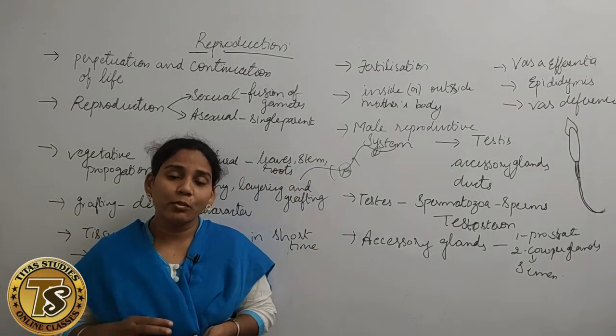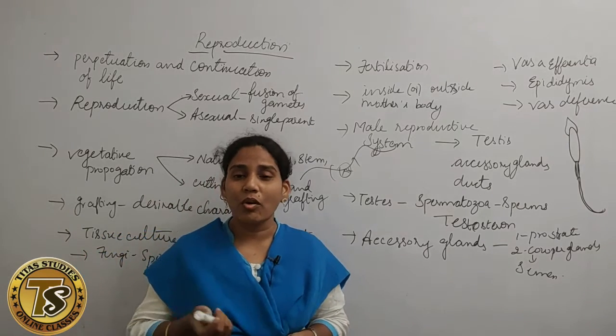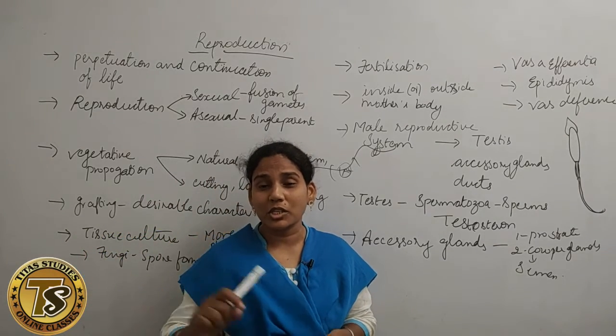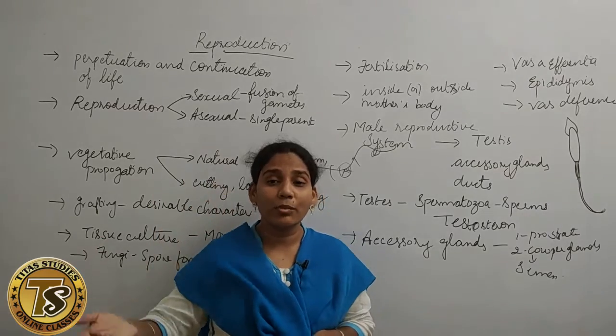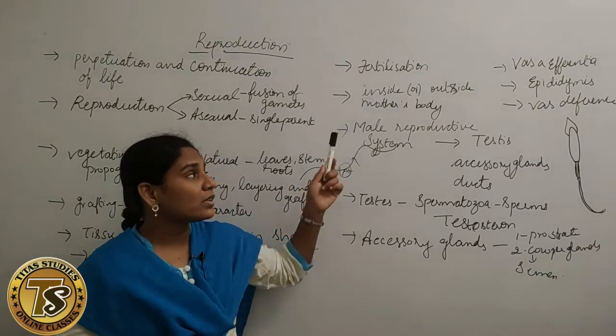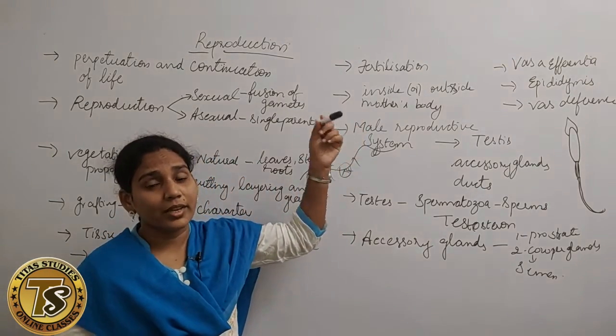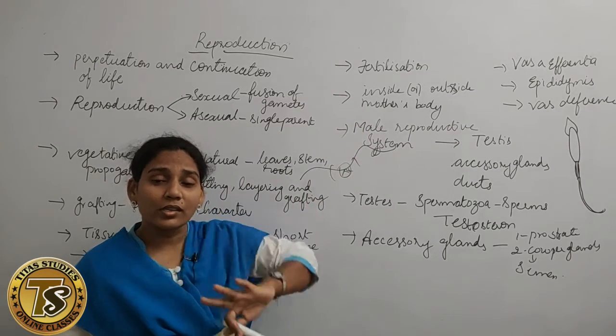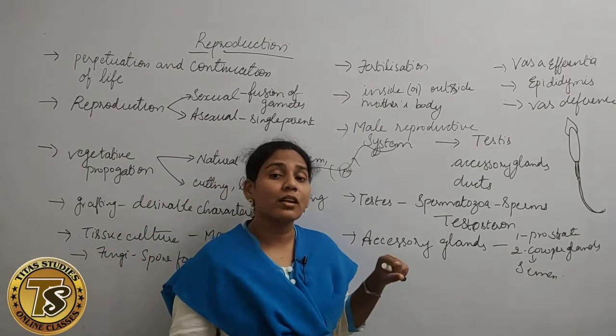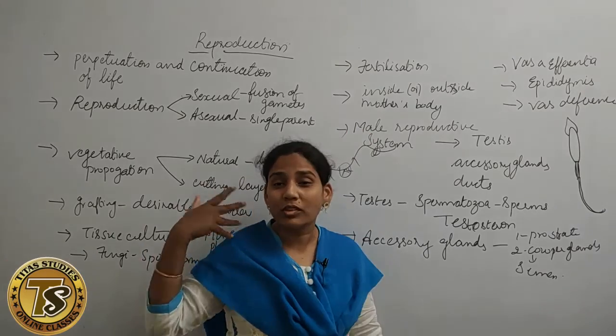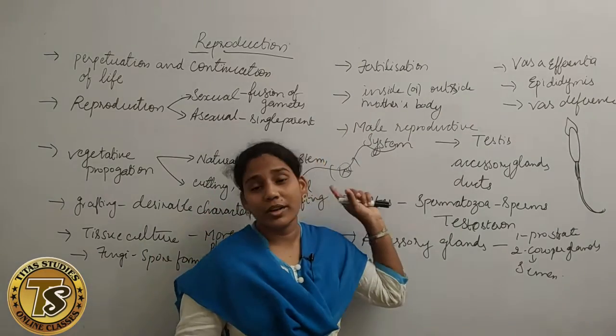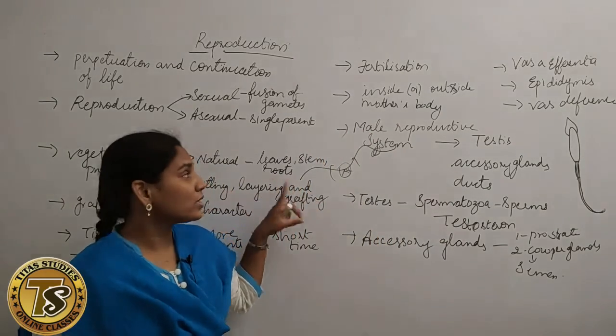And next, this fertilization may take place either outside the female body or inside the female body. If it is taking place inside the female body, we call it internal fertilization. If it is taking place outside the female body or mother, we call it external fertilization. Inside the mother's womb, it is internal fertilization. If it takes place outside the body, then it is external fertilization.